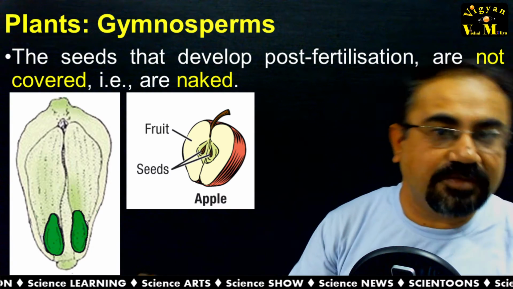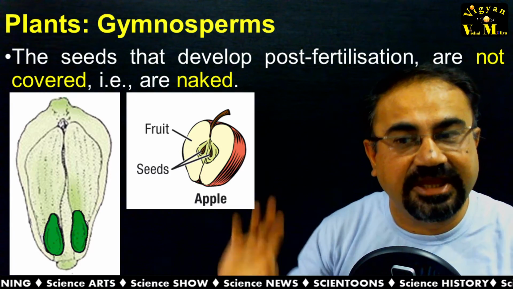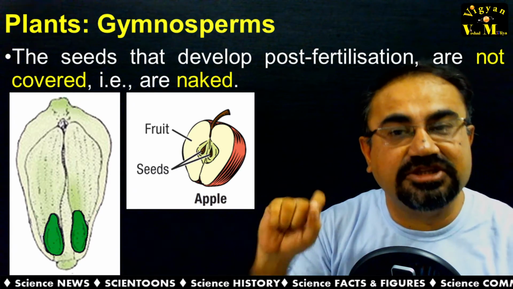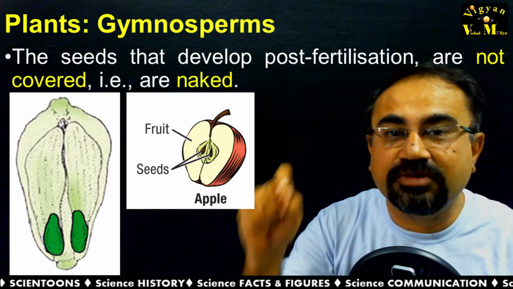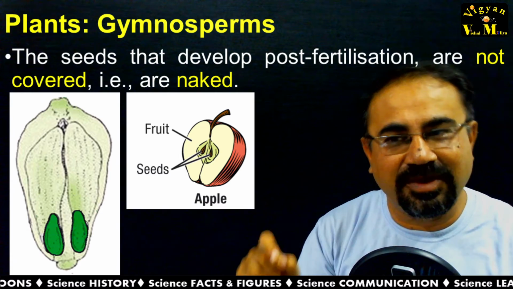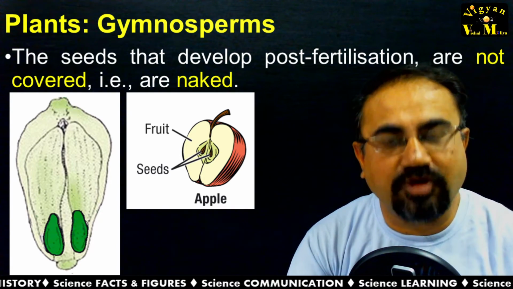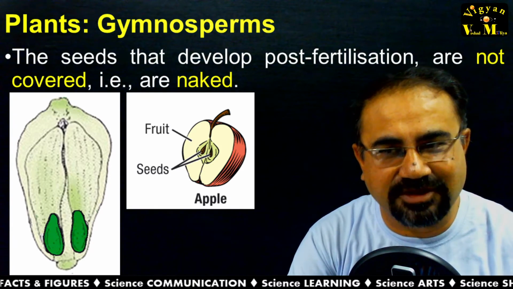We can see the example of angiosperm. Angio means covered. In angiosperms we can see the fruit of apple having seeds which are covered. You cannot touch the seeds of the apple without cutting the fruit wall. But in the case of gymnosperms, the seeds are open, naked, and that's why gymnosperm is the term.